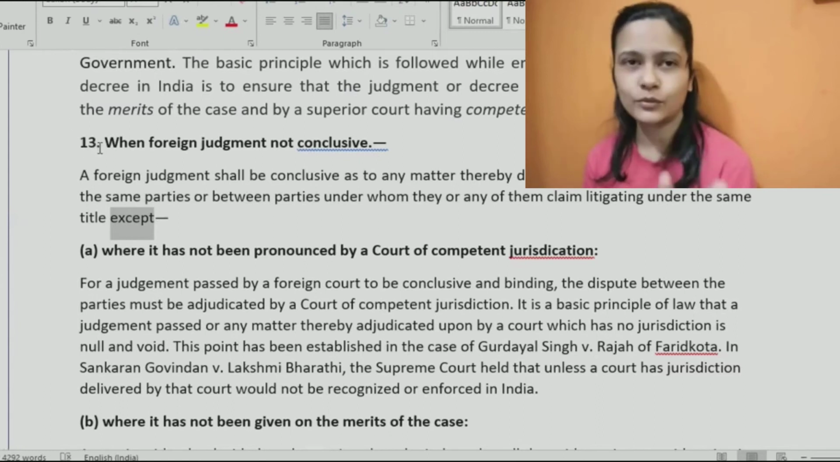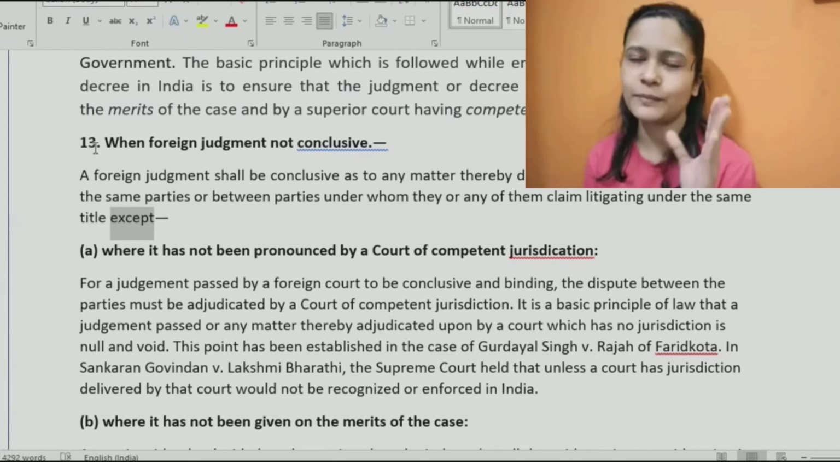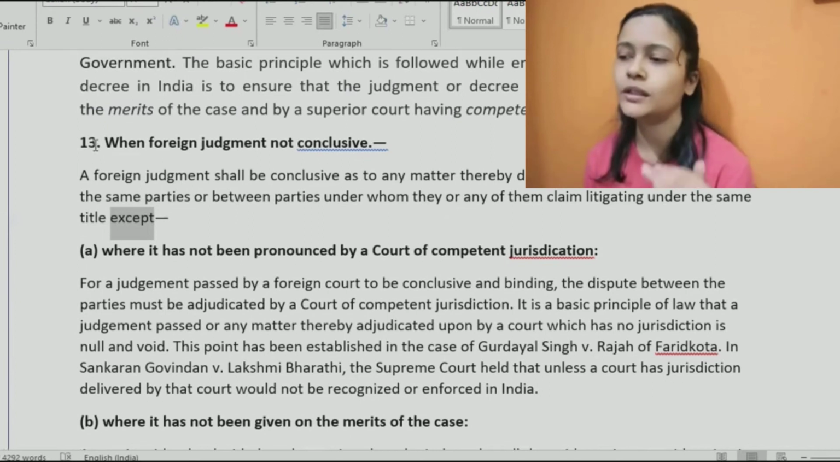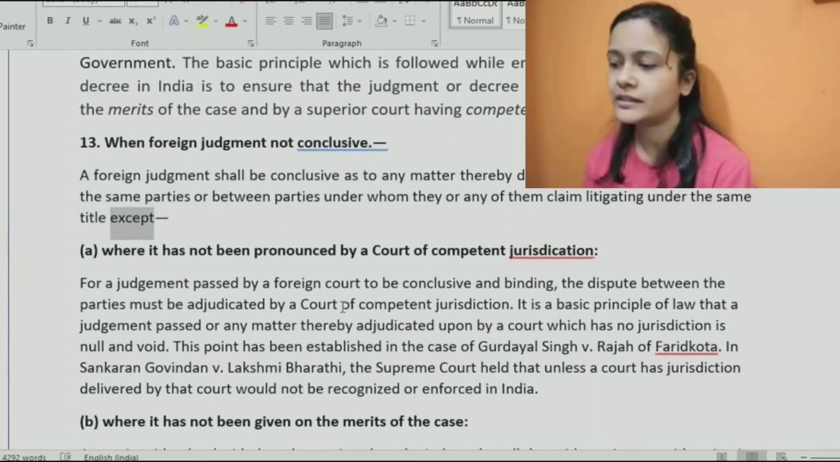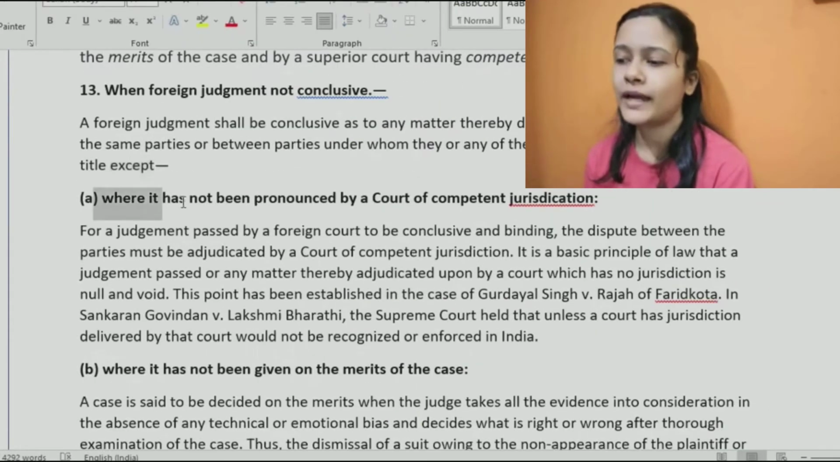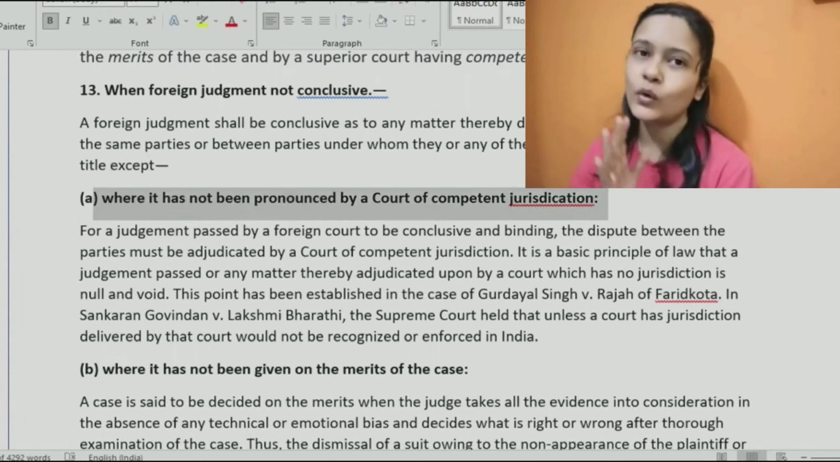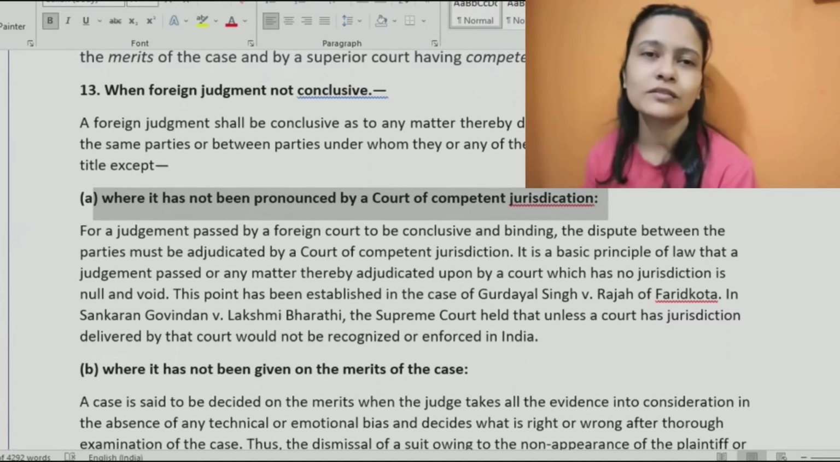Otherwise it will be valid for that specific matter which was decided by a foreign court. We got a foreign judgment, but it would not be valid in many other cases. What all those cases? There are 6 situations explained that we need to see. First of all, where it has not been pronounced by a court of competent jurisdiction. Even though it's a foreign country, a foreign court, jurisdiction is very important.